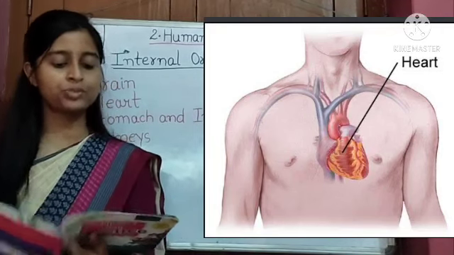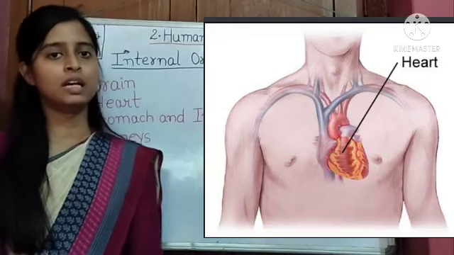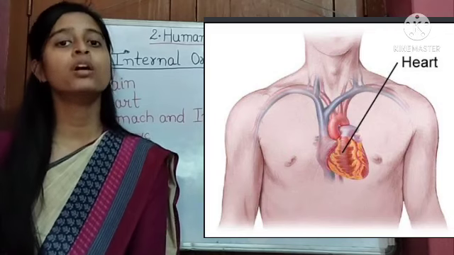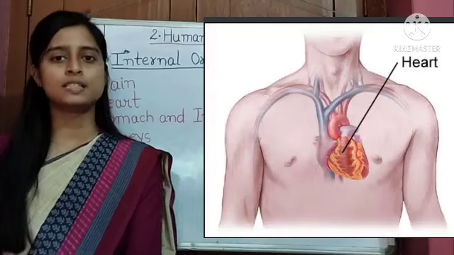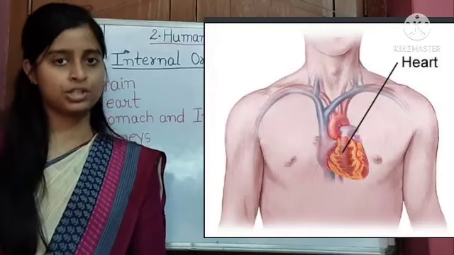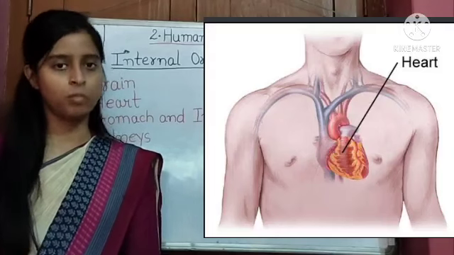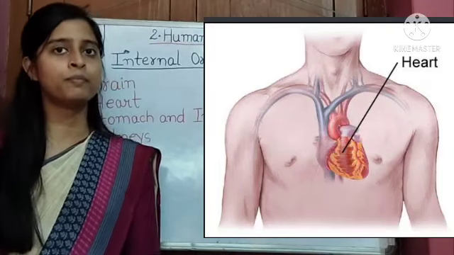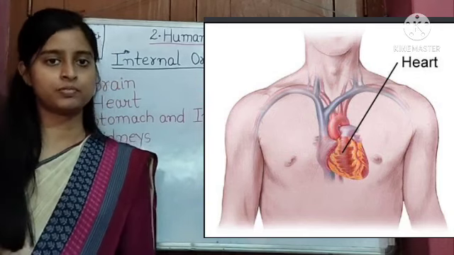Blood is carried through blood vessels. Blood vessels are tube-like structures which help to run the blood all over the body. So the heart pumps blood with the help of blood vessels.